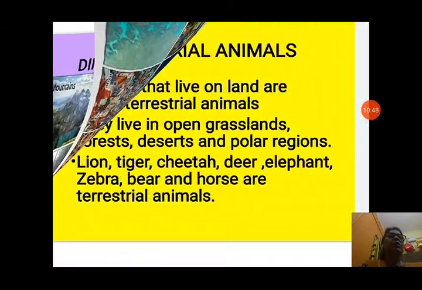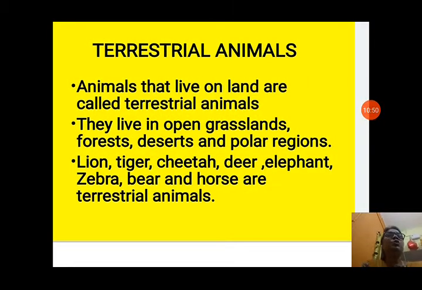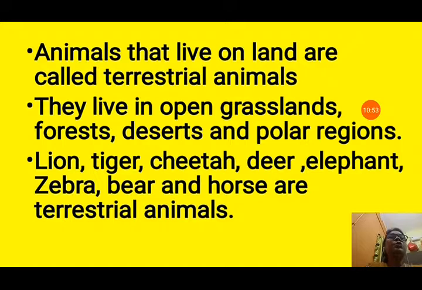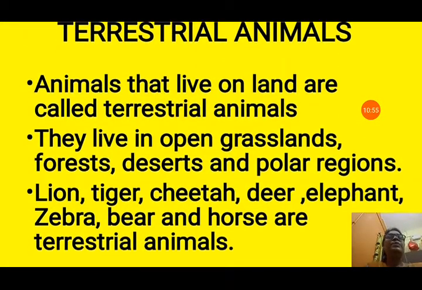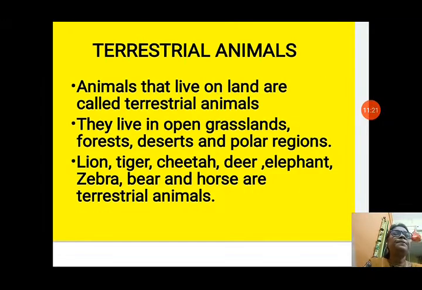Now let us see about terrestrial animals. Animals can have different types of habitats. Animals that live on land are called terrestrial animals. The habitat in which animals live on land is called a terrestrial habitat. They live in open grasslands, forests, deserts and polar regions. These are land habitats. Lion, tiger, cheetah, deer, elephant, zebra, bear and horses are terrestrial animals.